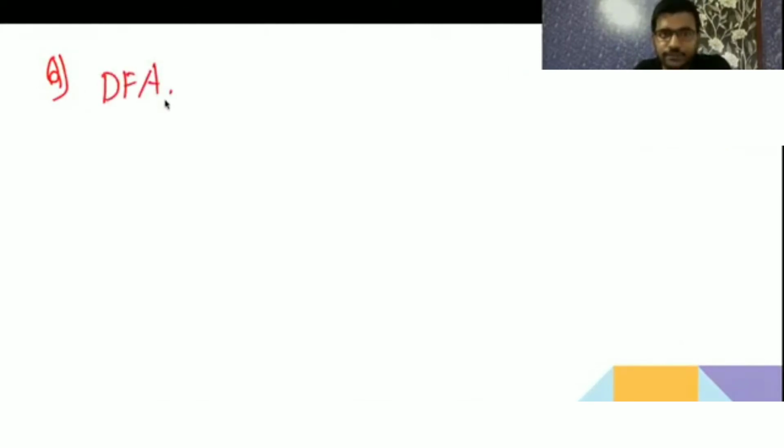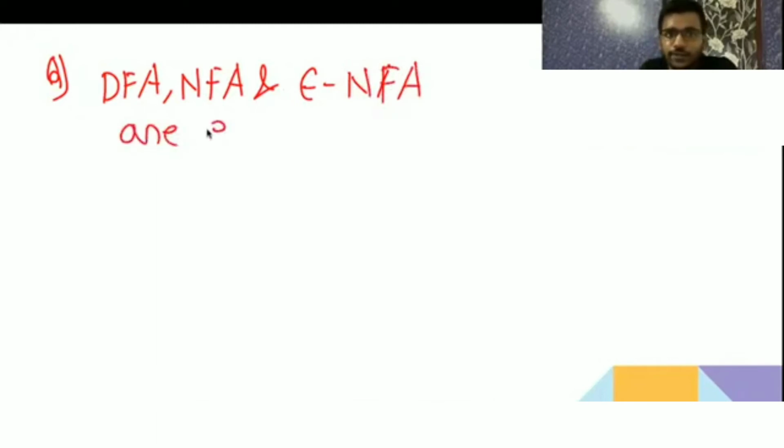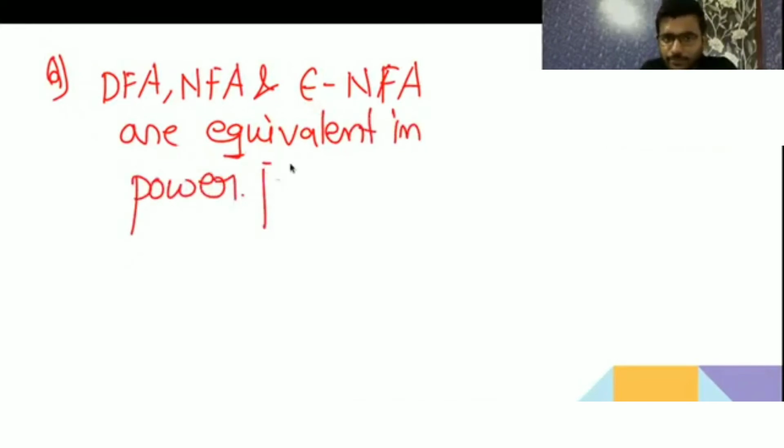DFA, NFA and epsilon NFA are equivalent in power. I am saying that all three are equivalent in power. Tell me whether it is true or false.